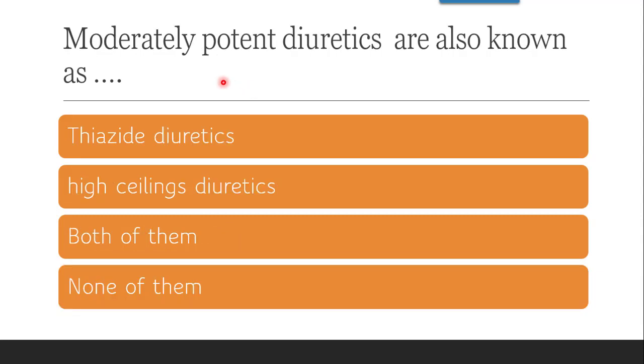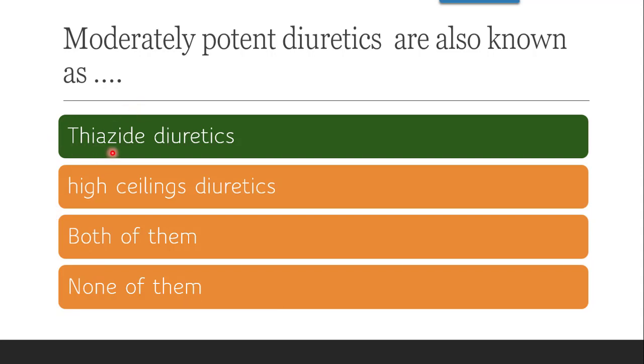The next question is, moderately potent diuretics are also known as dash. Whether they are known as thiazide diuretic, whether they are known as high ceiling diuretic, whether both of them or none of them. The correct answer is, it is thiazide diuretic. Moderately potent are also known as thiazide because thiazide diuretic contains the suffix thiazide. For example, chlorothiazide, hydrochlorothiazide, they contain the suffix thiazide, because of which they are also known as thiazide diuretics.